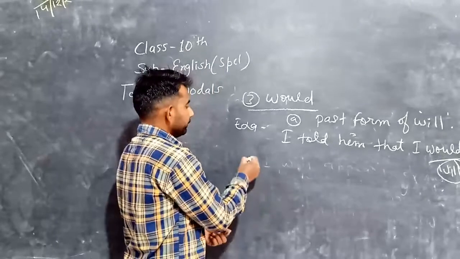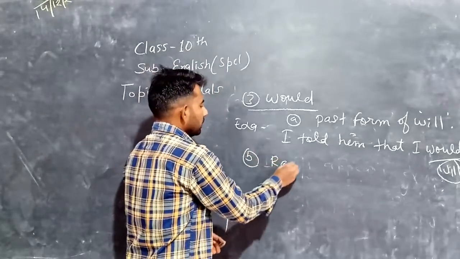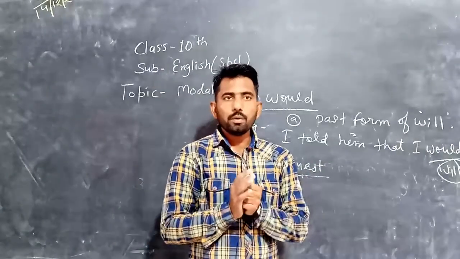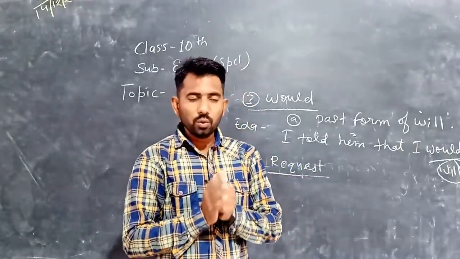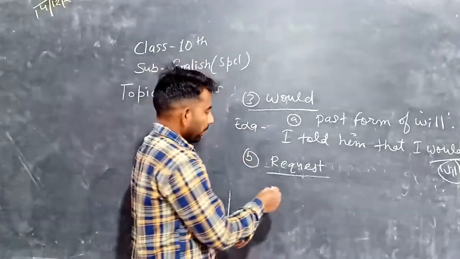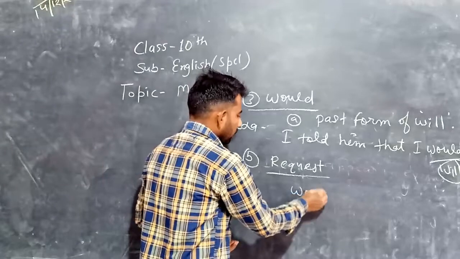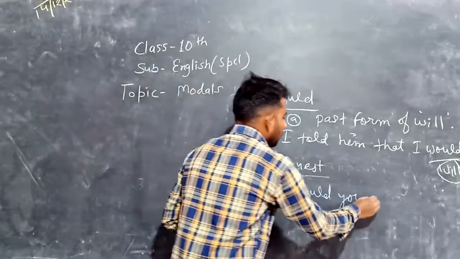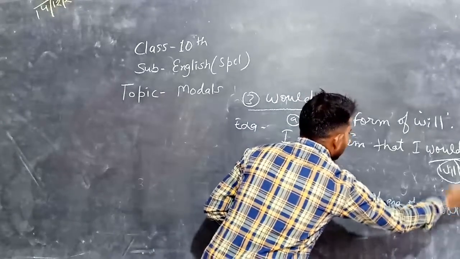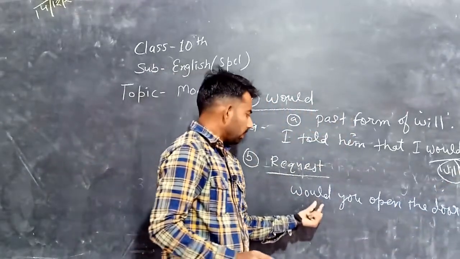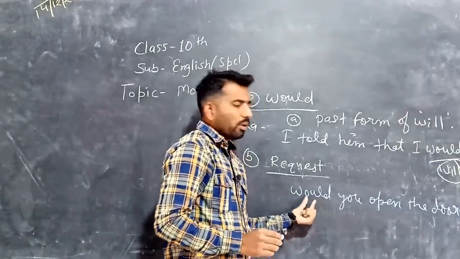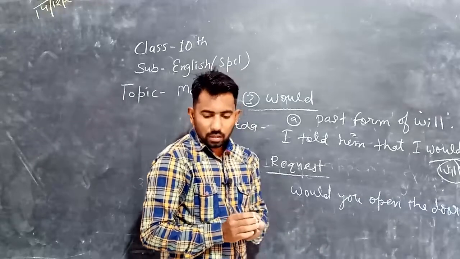And the second is request. If we want to make a very polite request, we can use would in place of will. Would you open the door? We can use will here, but if we use would, it is more polite, it is more humble.